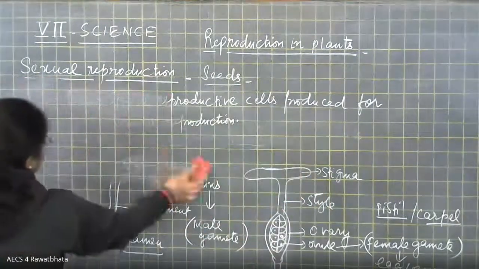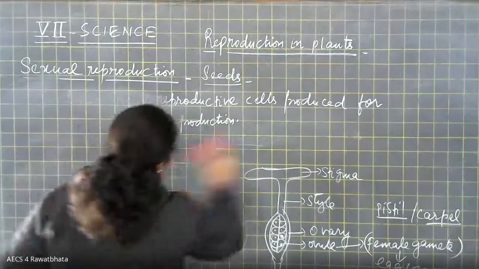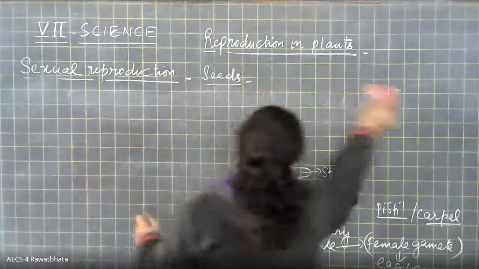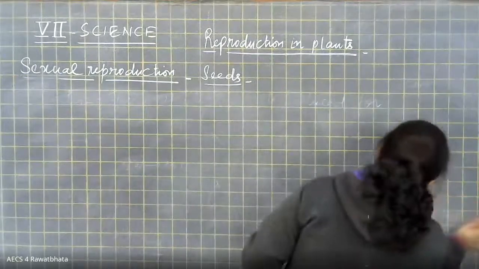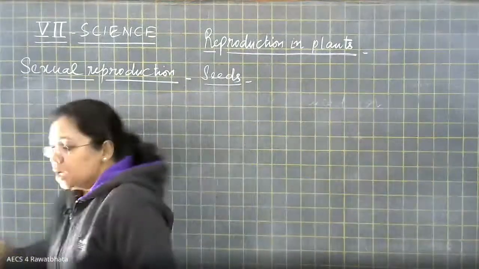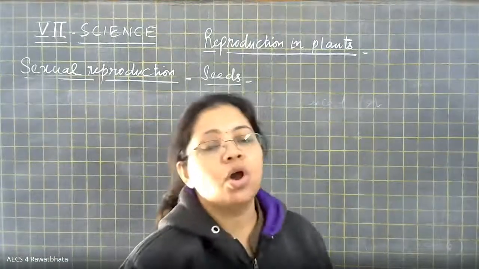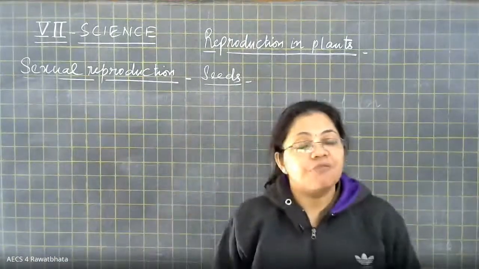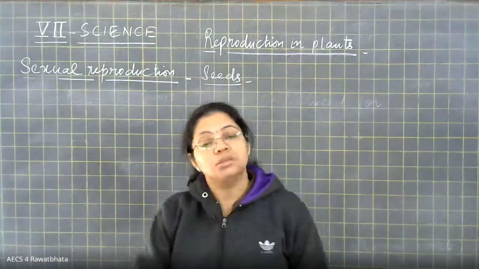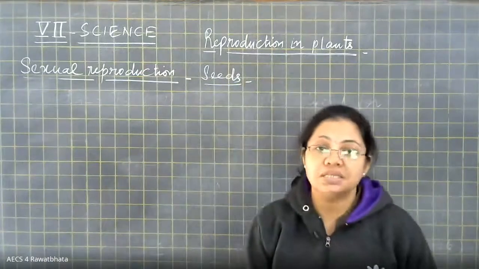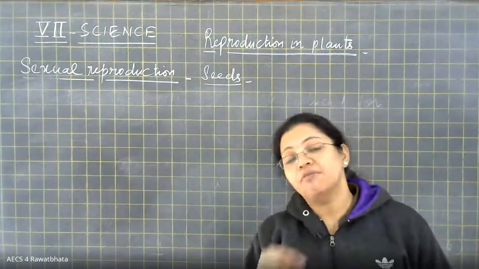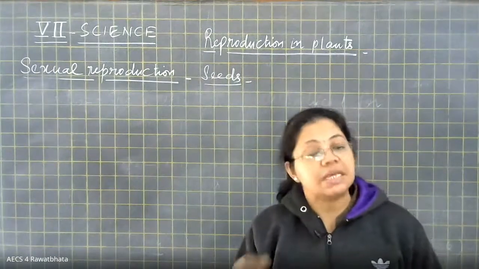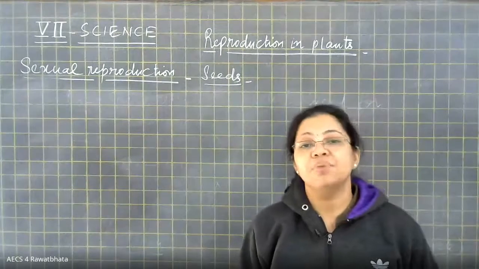So now we know where gametes are produced and where these respective gametes are located inside the plant body. Now, it is not like every flower has both a male and a female part inside it. It is not like every flower is going to have a stamen as well as a pistil.